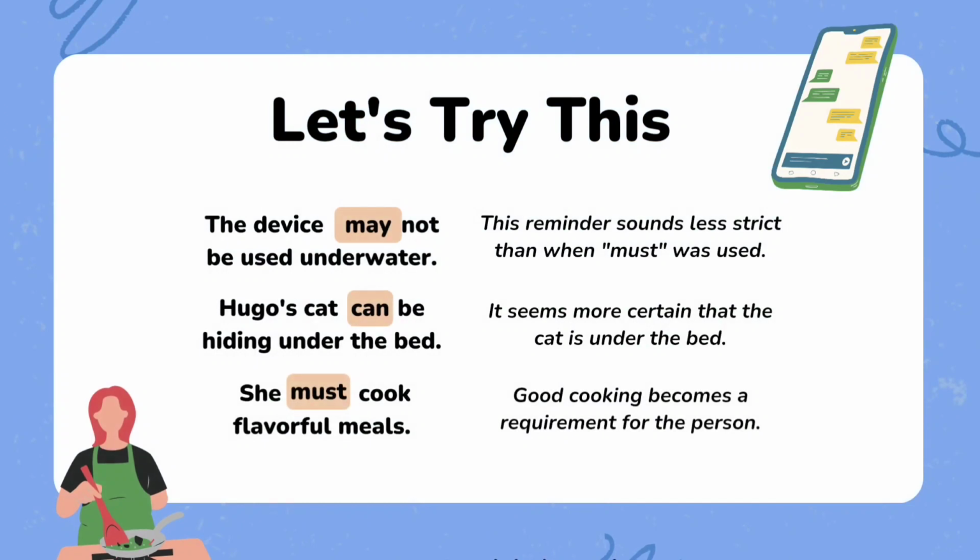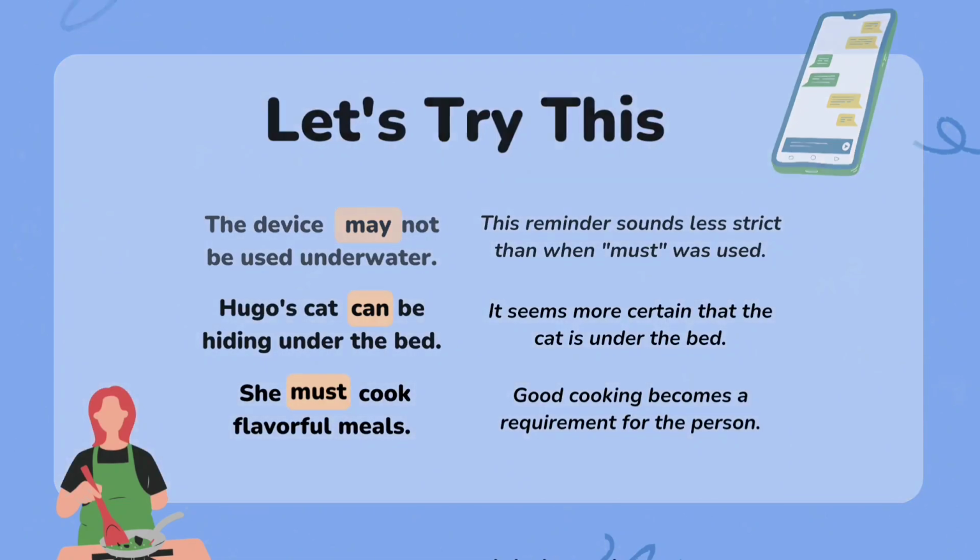The device may not be used underwater. This reminder sounds less strict than when must was used. Hugo's cat can be hiding under the bed. It seems more certain that the cat is under the bed. She must cook flavorful meals. Good cooking becomes a requirement for the person.